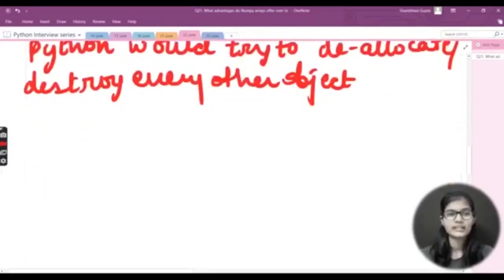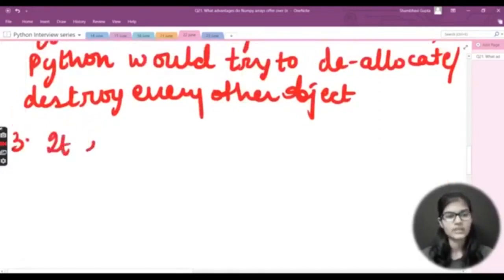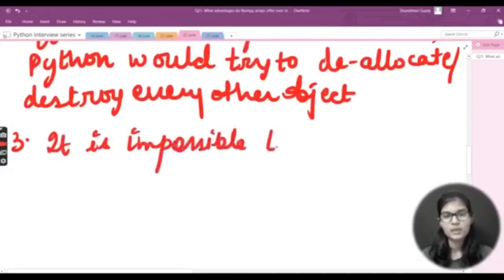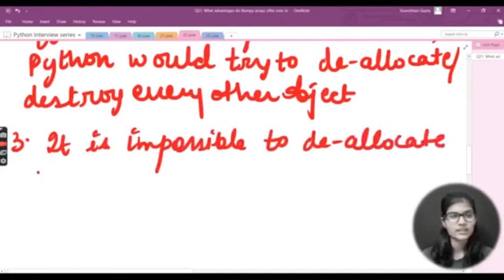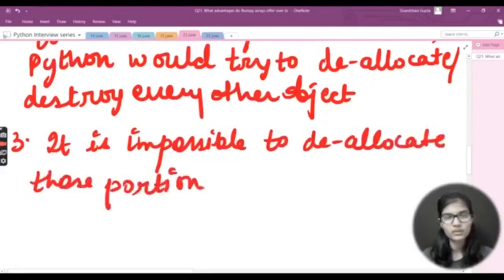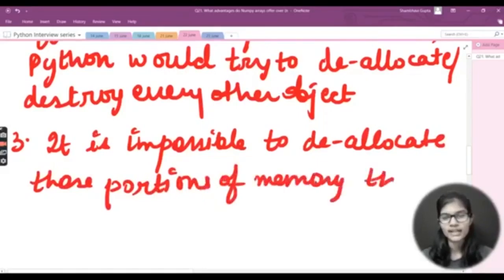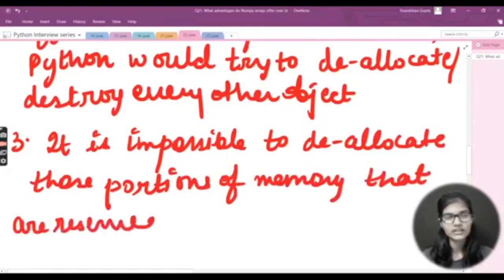Other than that, there comes one more very important reason. I would just write: it is impossible to deallocate those portions of memory that are reserved by the C library.